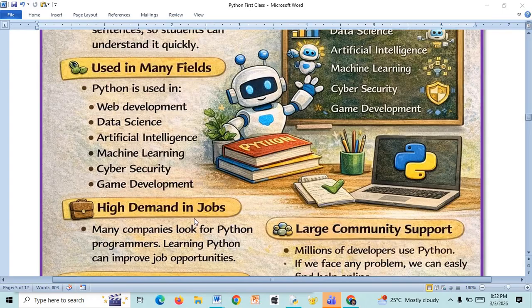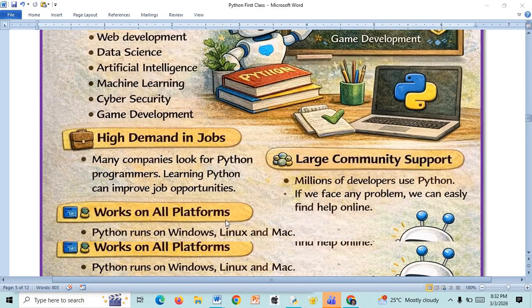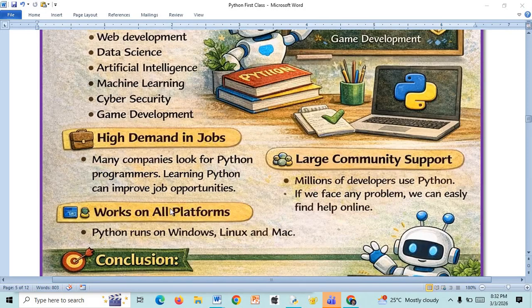High demand in jobs also. Many companies look for Python programmers. If you are good in that, definitely you will get the job also. Learning Python can improve job opportunities. Works on all platforms. Python code runs on Windows operating system, Linux operating system, Mac OS platform, independent programming language.